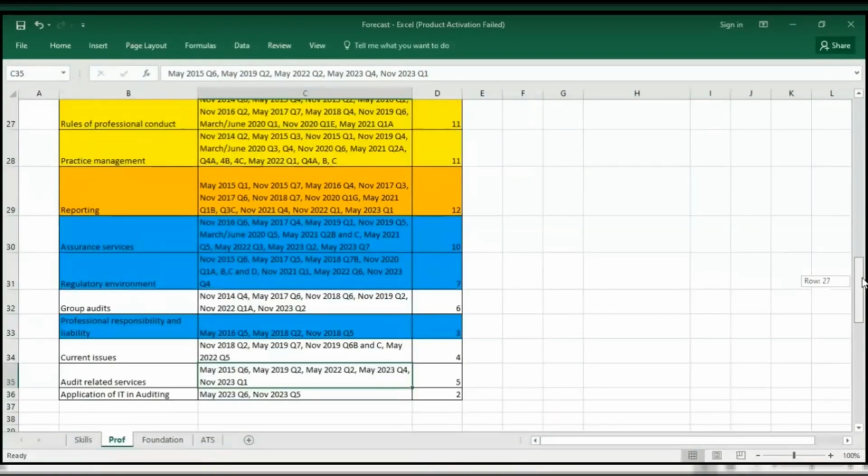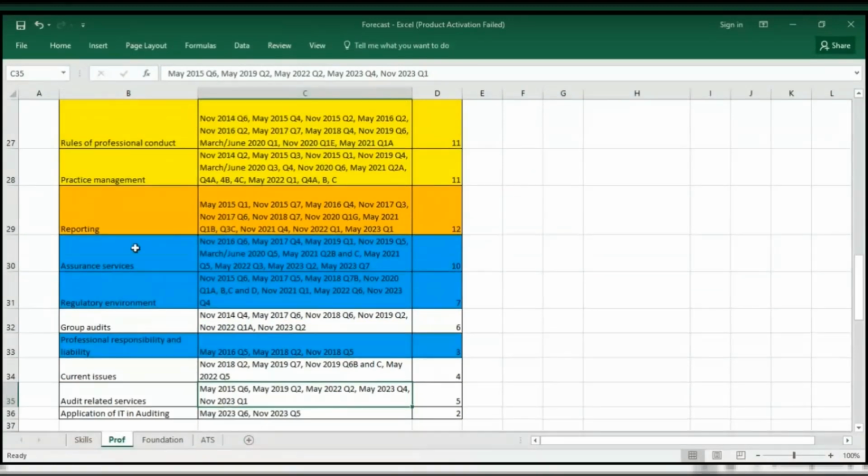Now, the first in this category is assurance services. This is one very simple topic. However, students tend to gloss over it. It has been examined 10 times and was last examined in May 2023. You might meet this in your May 2024 examination.